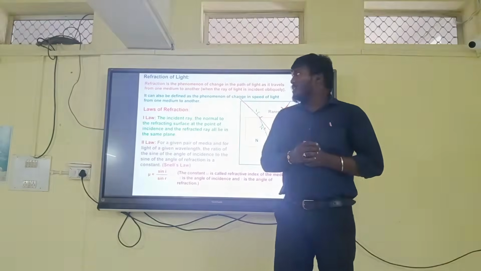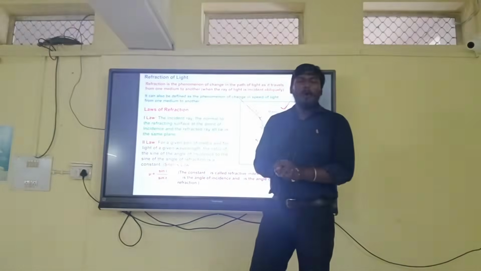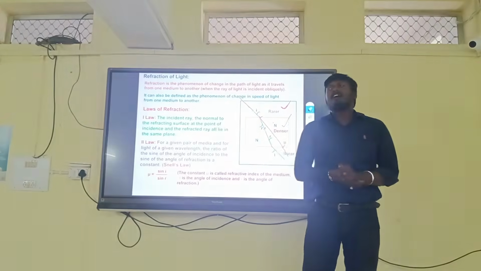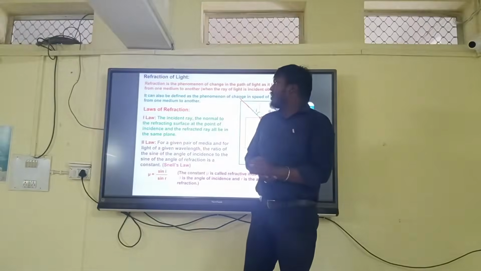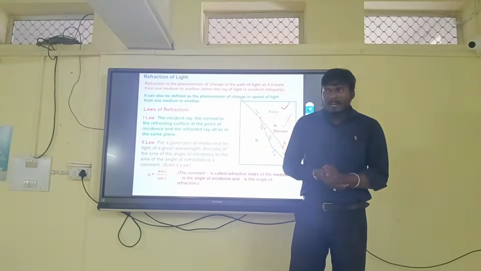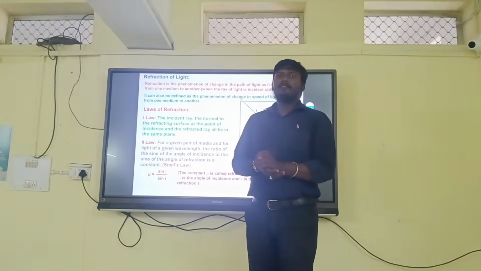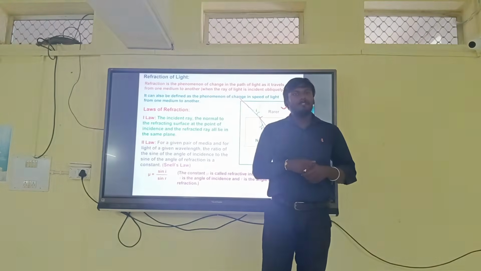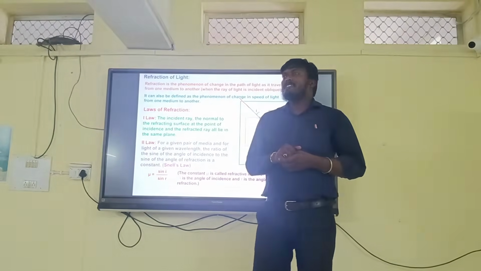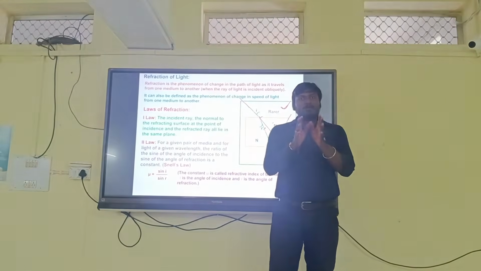Now, coming to this phenomenon, as we previously discussed reflection of light, what is refraction? Light has a typical property. Light always tries to travel equal distance in equal time, because the velocity of light is maximum. According to Einstein's special theory of relativity, the velocity of light is maximum. So if light wants to travel some distance, it wants to travel equal distance in equal time intervals.